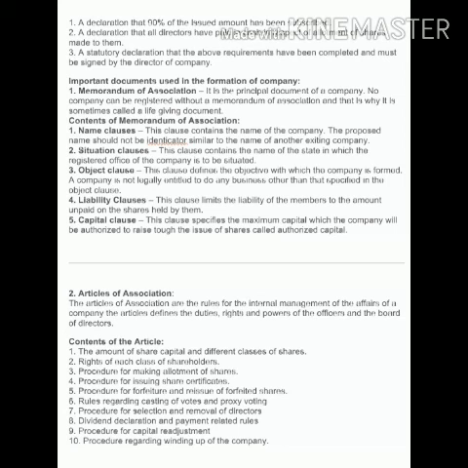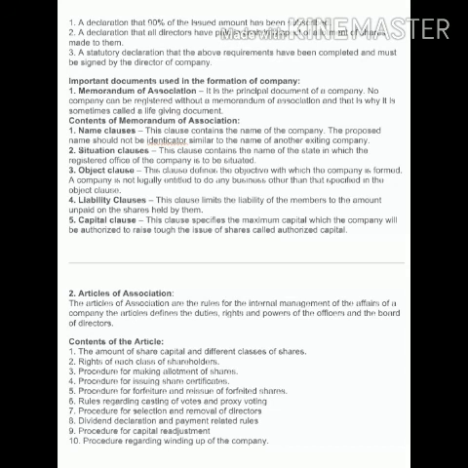Now what are the contents involved in the memorandum of association? First, name clause. Name clause means this clause contains the name of the company, and the proposed name should not be identical or similar to the name of another existing company. मतलब दूसरों के साथ similar नहीं होना चाहिए.